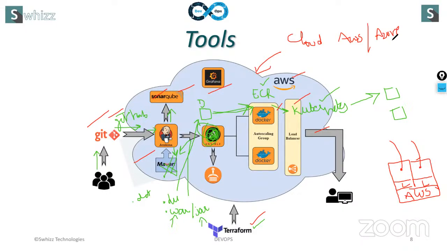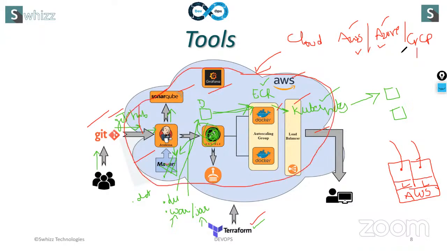In the same manner, if you learn any one cloud platform, the remaining cloud platforms are the same. That's why you can learn any cloud platform, either AWS, GCP or Azure. AWS belongs to Amazon, Azure belongs to Microsoft, GCP belongs to Google. These are called clouds. We are going to set up all these tools in the cloud.